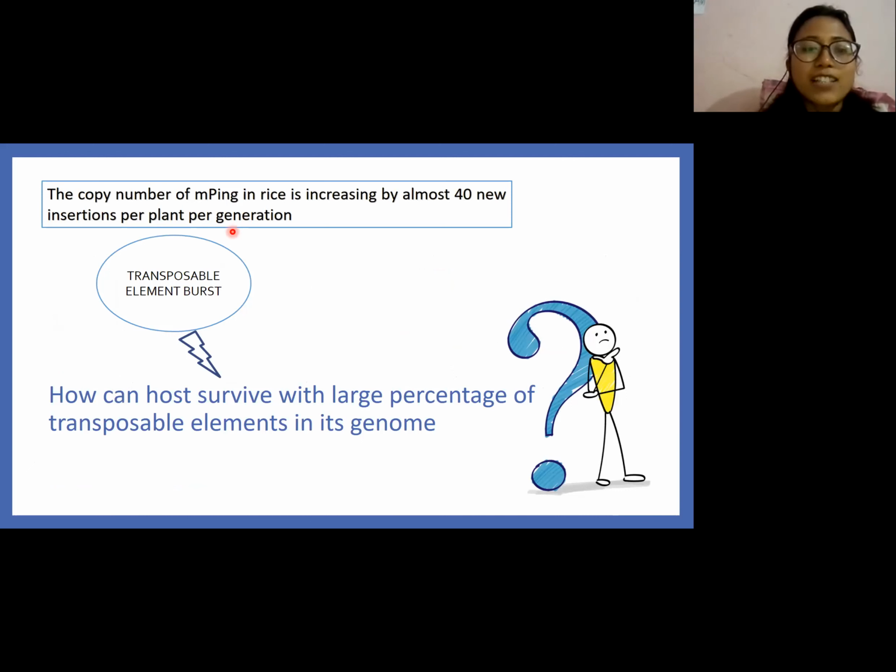Transposable elements are actively transposing. The copy number of the mPing element in rice is increasing by almost 40 new insertions per plant per generation. mPing in rice is a member of the miniature inverted repeat family, the MITE family. But how can the host survive this transposable element burst?